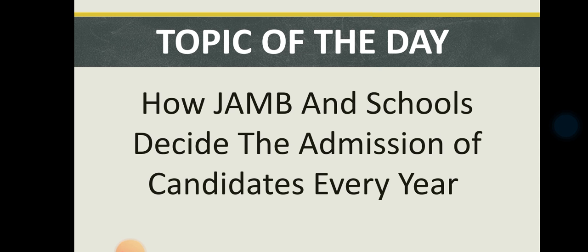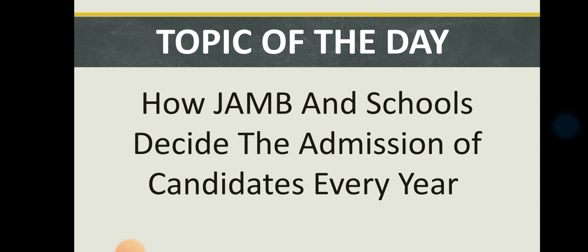That's why you see some persons scoring as high as 250, and the person will feel reluctantly, and at the end of the day, if the person did not get admission, the person will be like, do you think that I wasn't cheated? Maybe they cheated me or something like that. Some will go as far as saying that they sold my admission. Nobody sold your admission. So I'm here to explain those things.